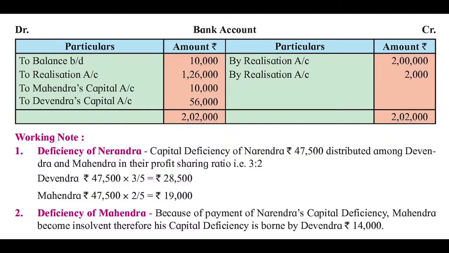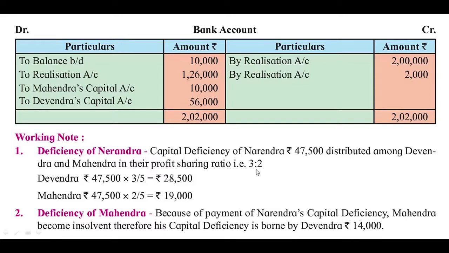47,500. So here under working note it is given that deficiency of Narendra, that is rupees 47,500, will be distributed among Devendra and Mahindra in their profit sharing ratio, that is 3:2. In the beginning the profit sharing ratio is given for all the partners.